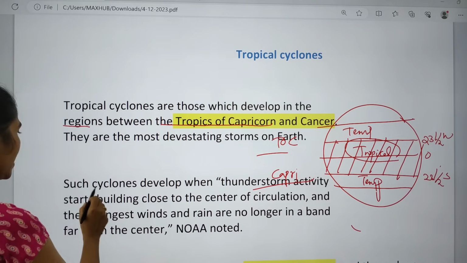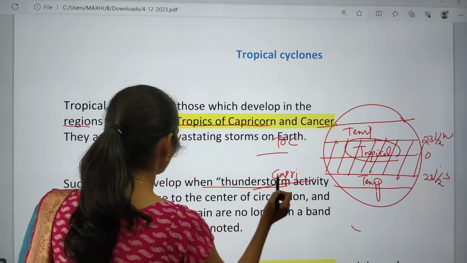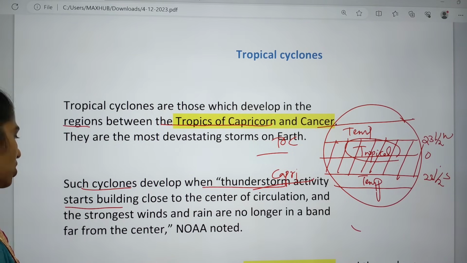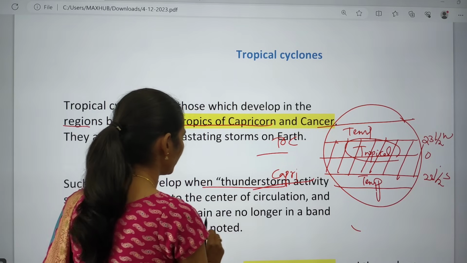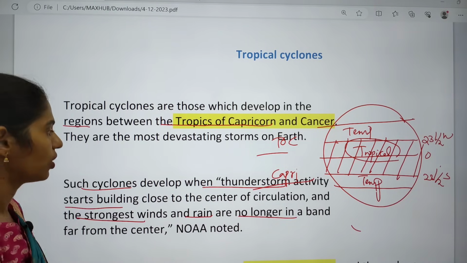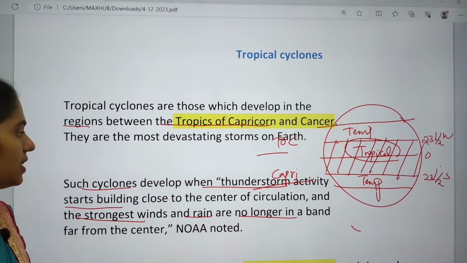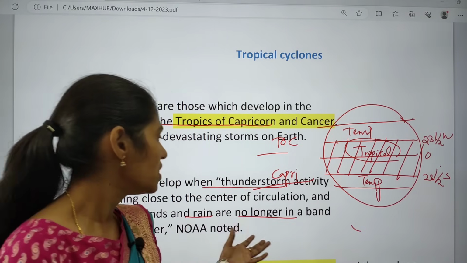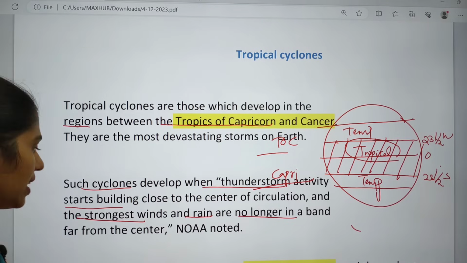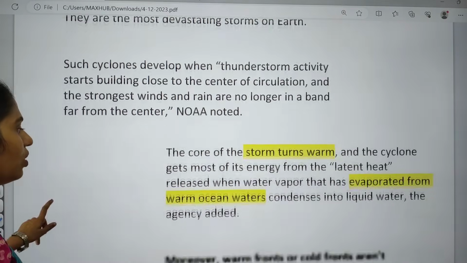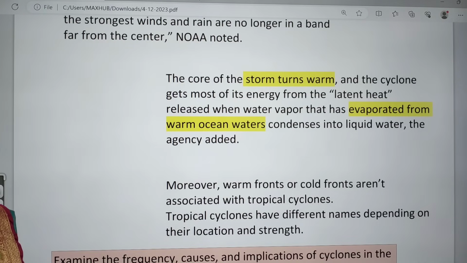Clear? Cyclones develop when thunderstorm activity starts building close to the center of circulation, and the strongest winds and rains are no longer in a band far from the center. So whenever a thunderstorm activity starts building very close to the center of circulation, that will start the cyclone. The core of the storm turns warm, and the cyclone gets more of its energy from the latent heat.